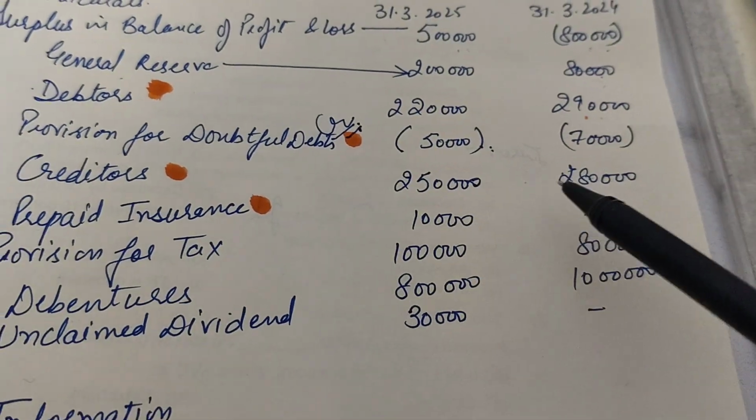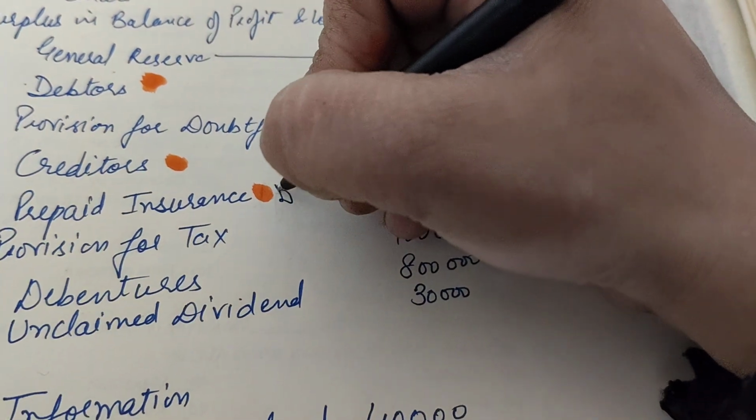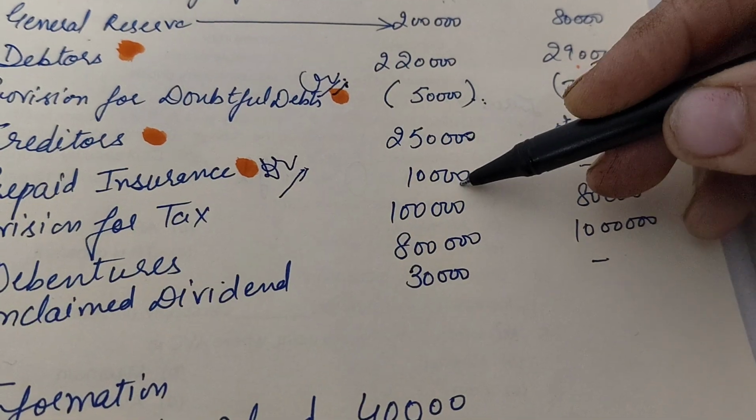The next point over here was about prepaid insurance. Now when we talk about prepaid insurance, that means it is an asset which carries a debit balance, but this has increased.